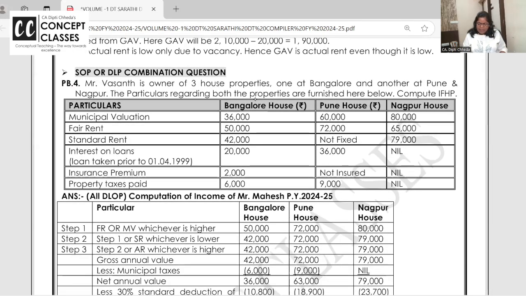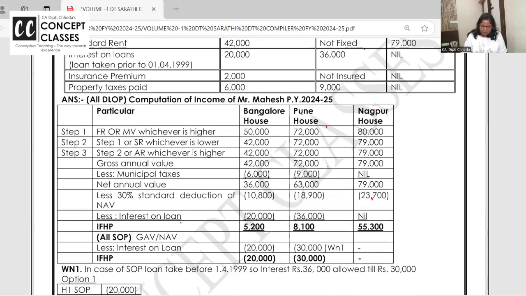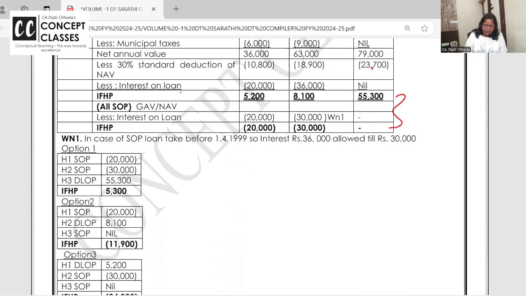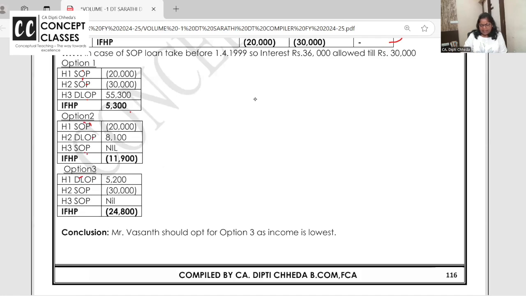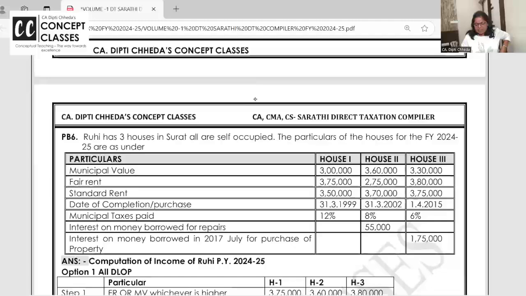Now, these kinds of combination problems are asked in the exam, where you have 3 houses which are self-occupied. Any 2 of your choice you can treat as self-occupied and the remaining let out. So first you solve as if all of them are deemed let out. Then you take as if all of them are self-occupied. Then you work out these 2 as SOP, DLOP, and this one as DLOP, and like that you work out and conclude whichever is beneficial.